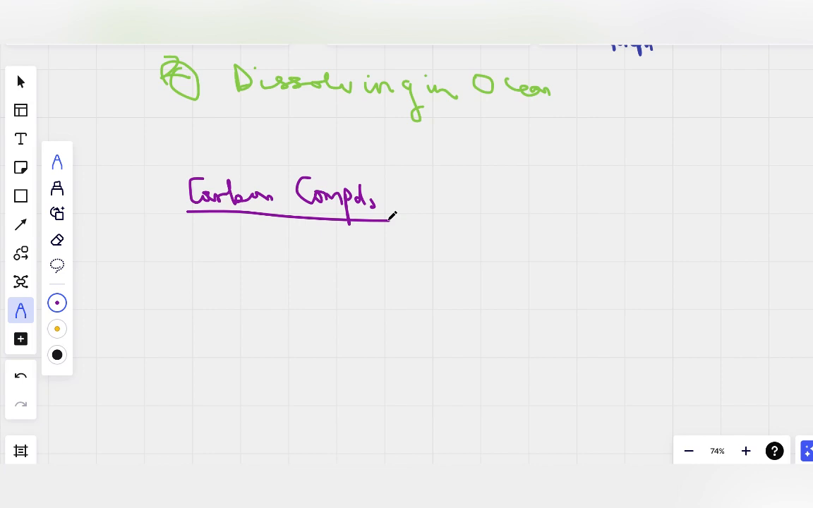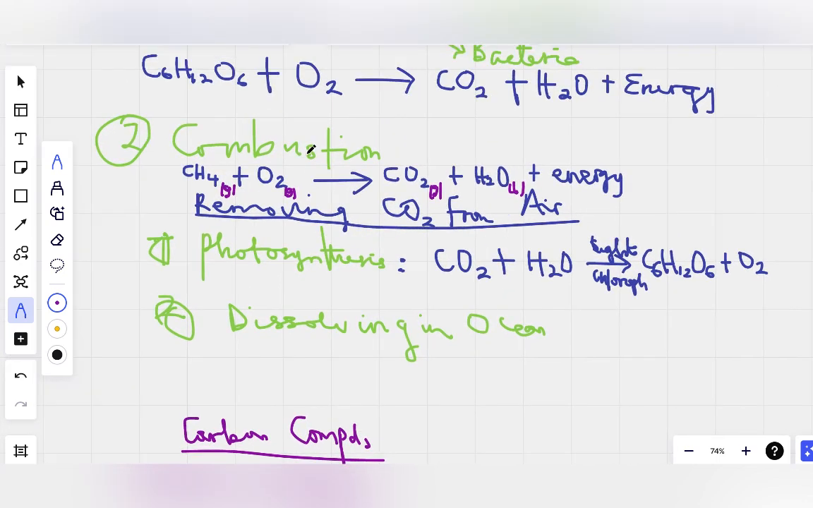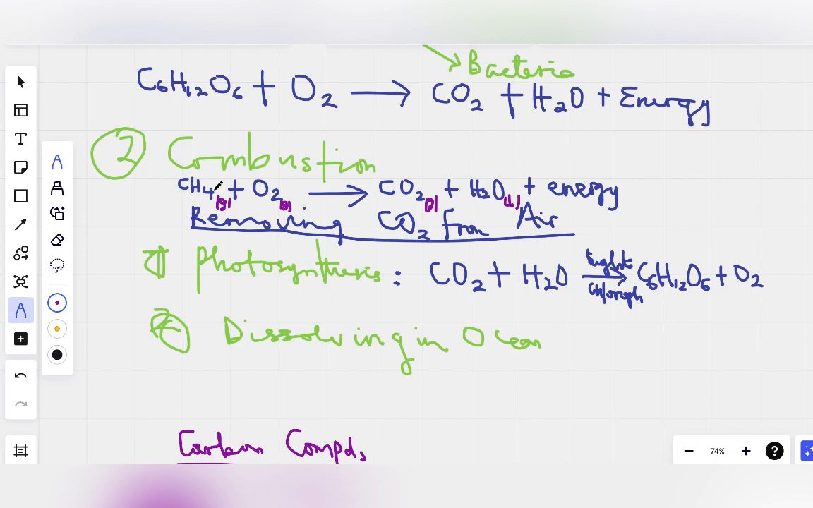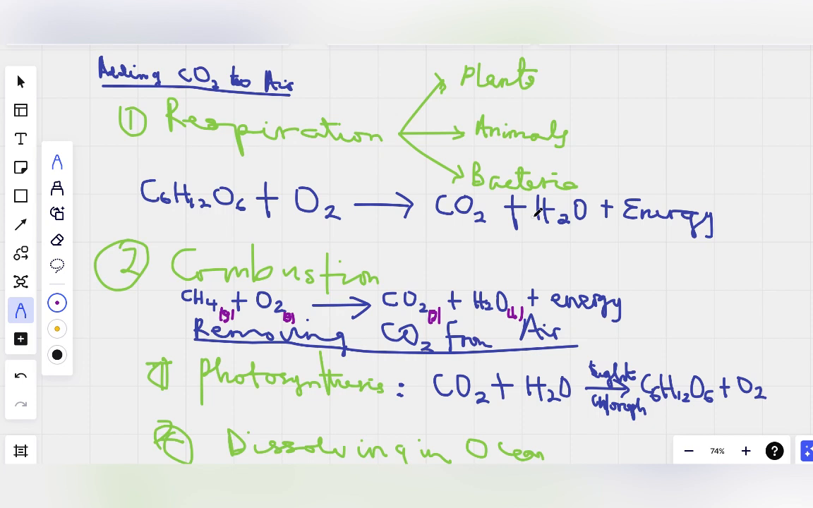It's also a product in three reactions. For example, when the combustion reaction of a carbon compound takes place with plenty of air, carbon dioxide will be released. So we don't need to rewrite it. We already have it during combustion. Carbon dioxide is produced during combustion. Another way is during respiration. During respiration, carbon dioxide is also produced.